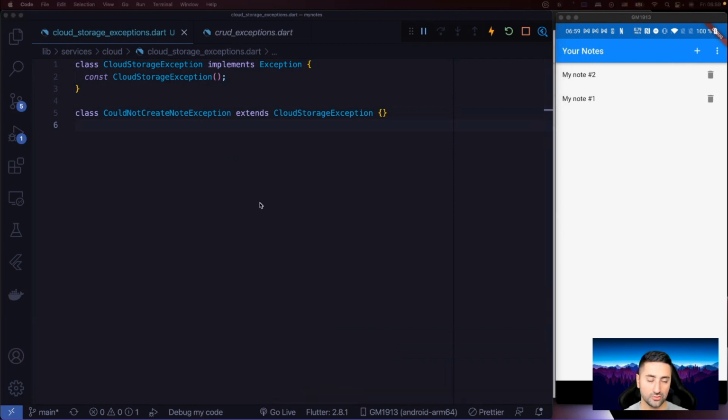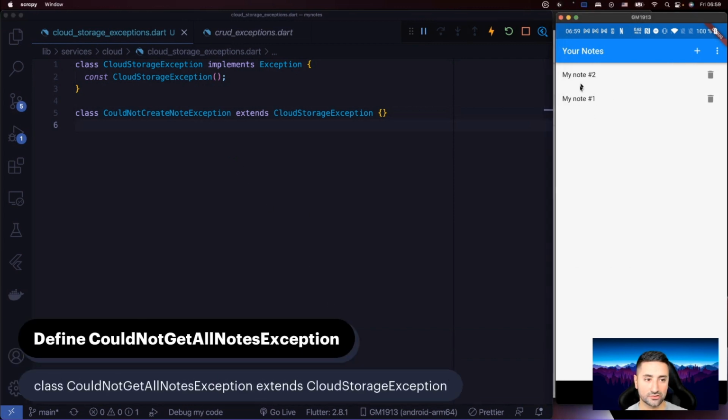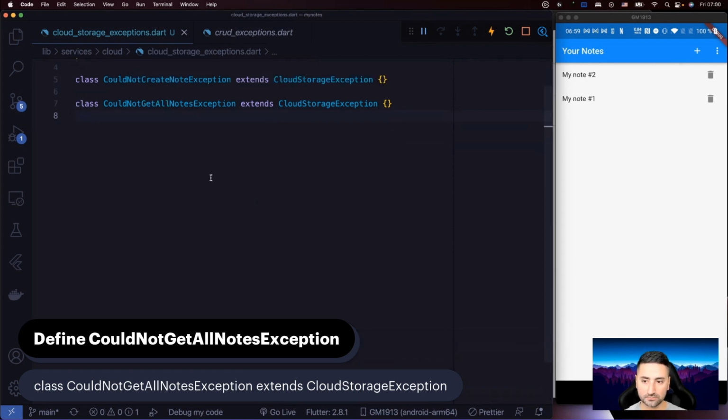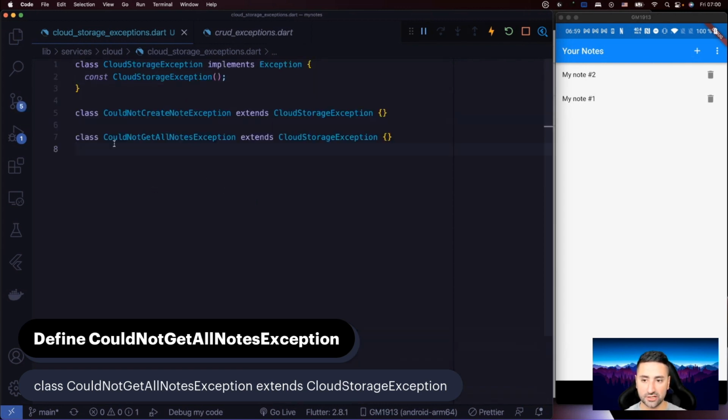Now, also in this screen where we have all the notes displayed for a given user, we may also not be able to retrieve all the notes for that user. For instance, if there is a network connection issue or whatever other issues that may arise. So we need to have an exception for that as well. And that exception is called could not get all notes exception, okay? So let's define that as well. And it's written just like could not get all notes exception.